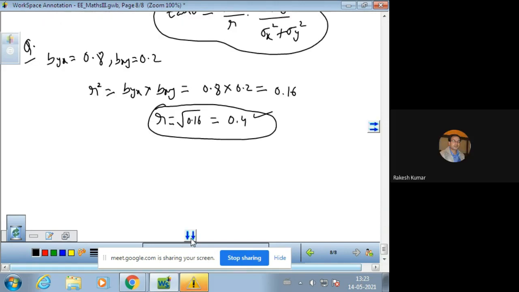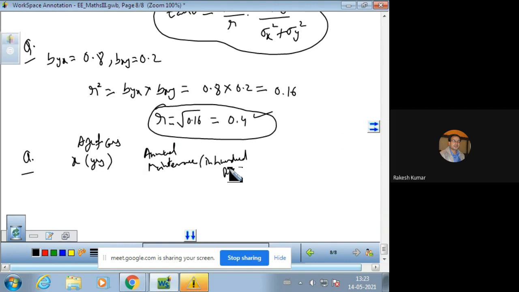Now we have another question. The following table gives the age, denoted by years, variable x. This is the age of cars. And the second is annual maintenance in 100 rupees, denoted by small y.